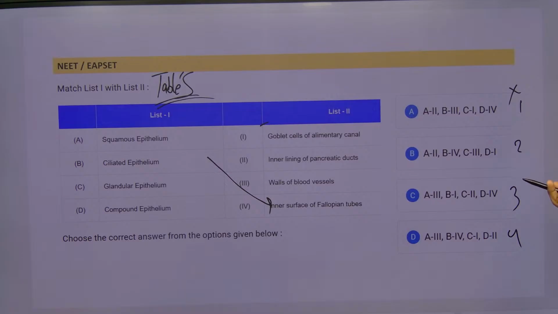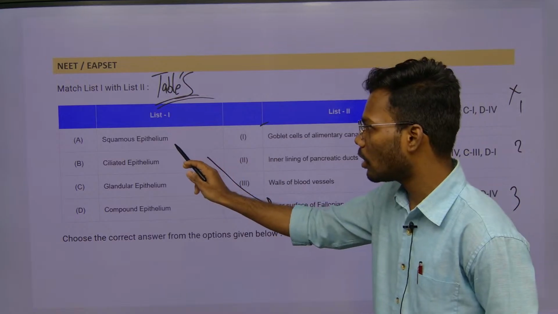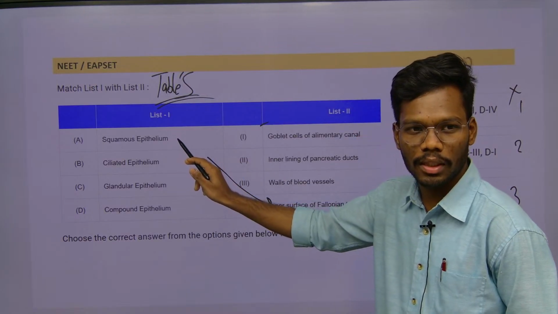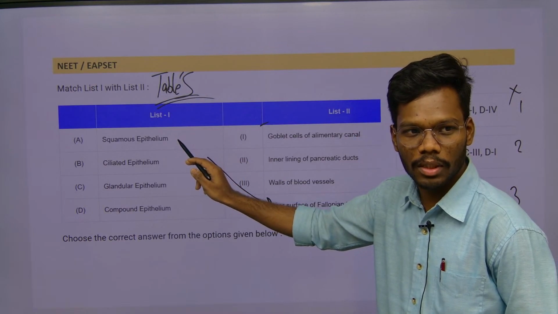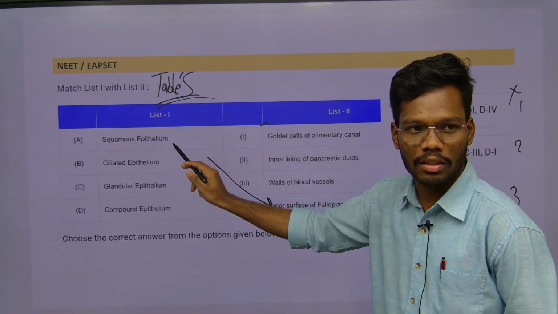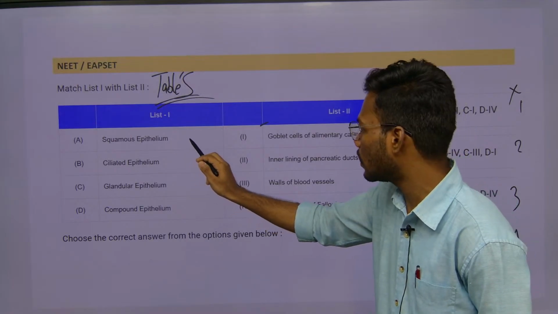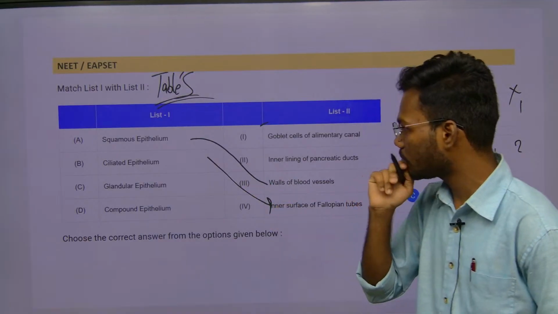These goblet cells we see in unicellular glands, multicellular glands. We see this thing. C is one. Let's see the next one. A is what? This squamous epithelium, we saw simple squamous epithelium, in that the first example is what? Endothelium of blood vessels. A is what? 3.